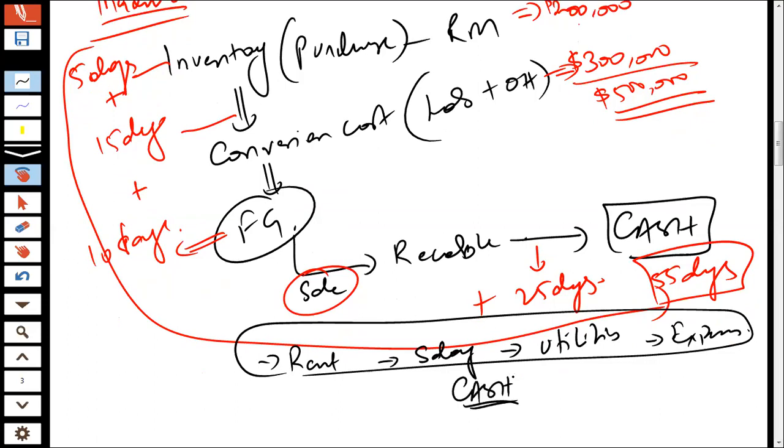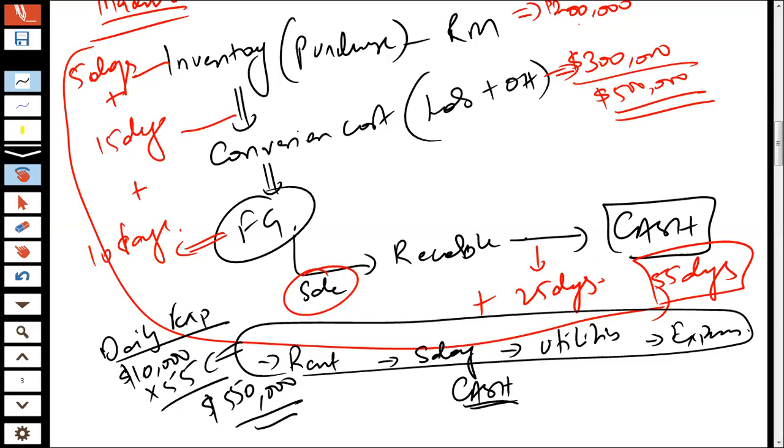Now, assume that your daily expense is, let's say, $10,000. So if your daily expense is $10,000, that means your cash flow cycle requires you to have $550,000 available to you, and then you will be able to meet the entire cycle, which is to purchase the raw material and incur the conversion cost, then wait for 10 more days for the finished goods to be converted into the sale, then wait for another 25 days for the sale to be realized, to be converted into cash.